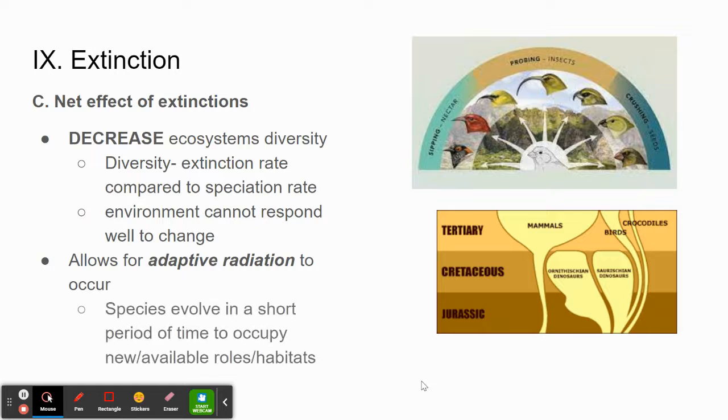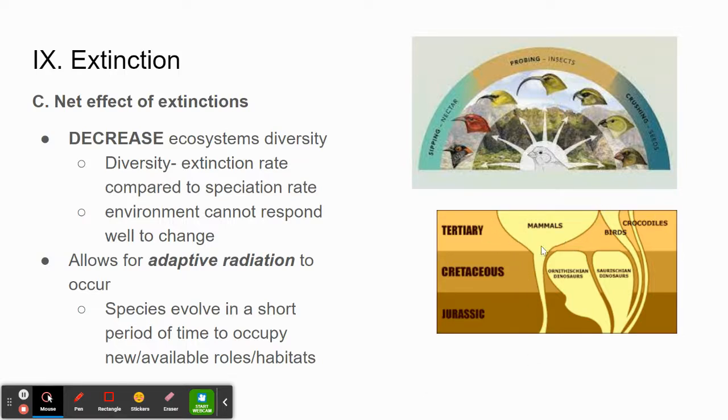Adaptive radiation is basically what happens when a species is able to evolve into a new role or niche within their environment because another species has been removed from it. That is seen really well here in this picture.